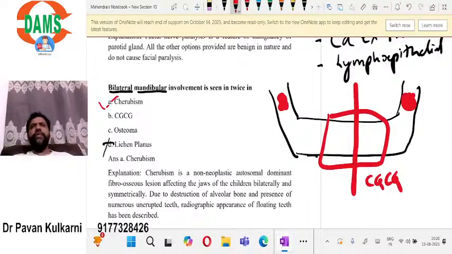What usually you do in cherubism is just wait and watch policy. You just need to follow up the child. After puberty, this expansion or swelling usually stops. It is non-neoplastic. Remember, cherubism is non-neoplastic, and it is a type of fibrous dysplasia.